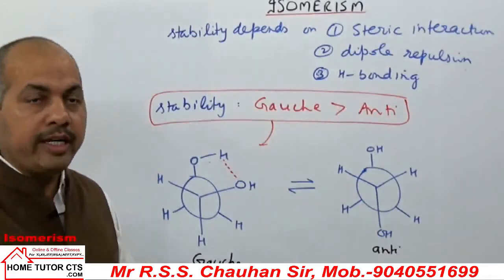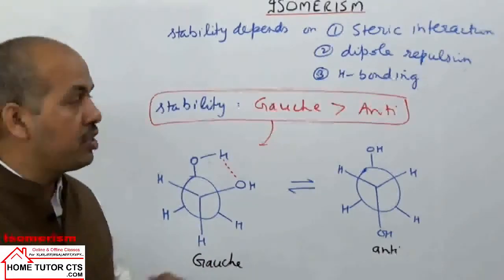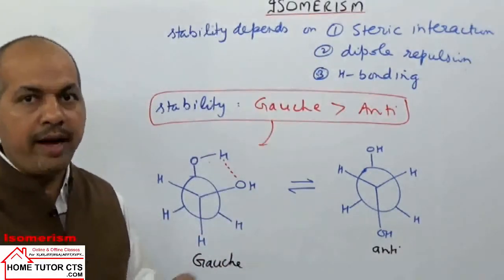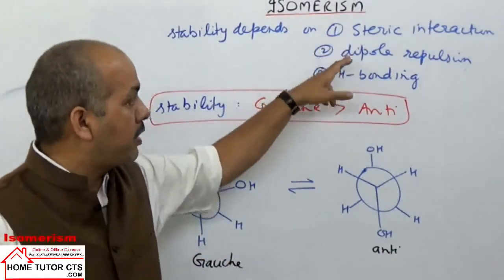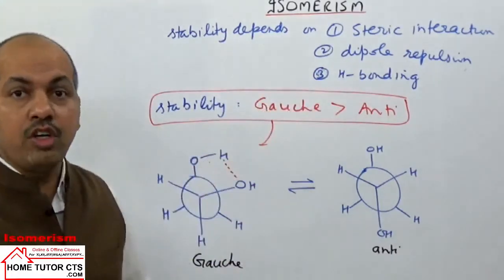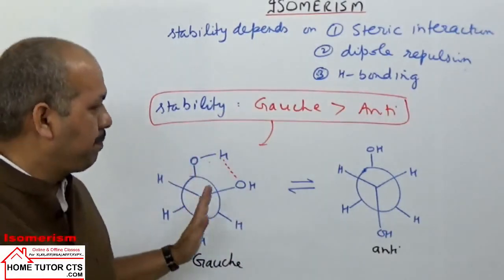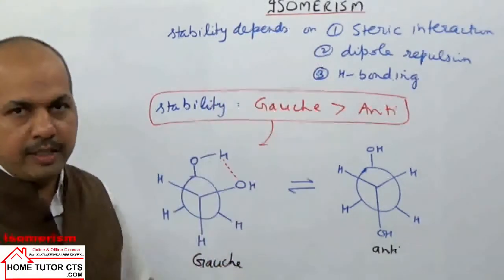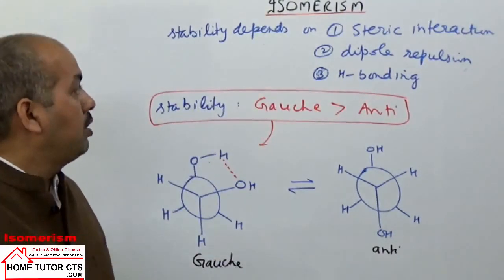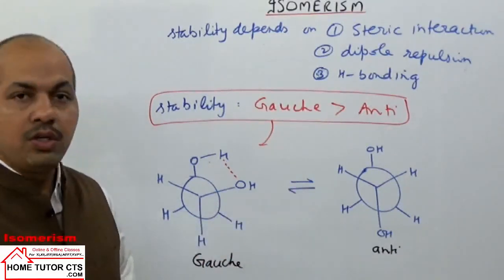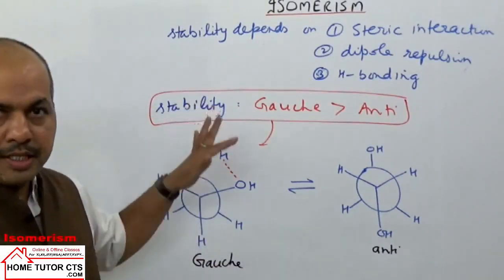Hydrogen bonding forms much stronger interactions compared to dipole repulsions. If hydrogen bonding can take place, even though the groups are close, whether the steric factor or the dipole factor, hydrogen bonding will dominate. So if hydrogen bonding is taking place, this point is to be given more priority if the other factors are not much dominant. So you can take these several factors which can affect the stability of different conformations of open chain compounds. I hope this example is clear.